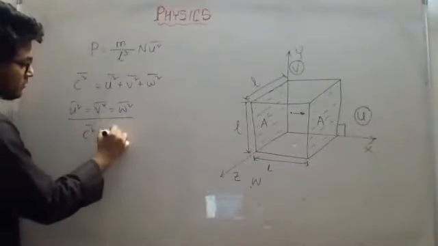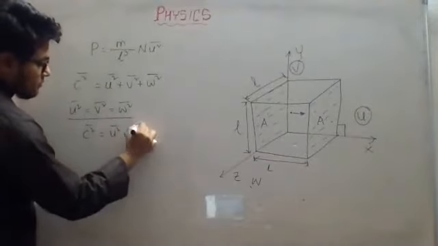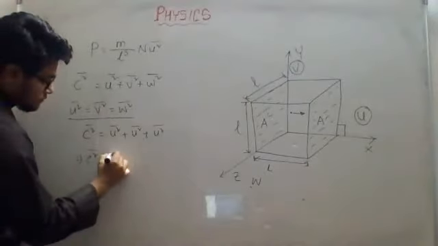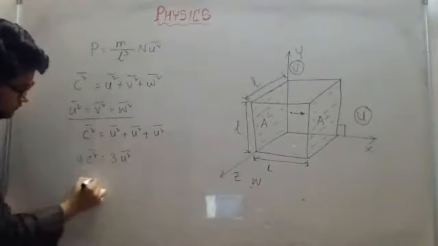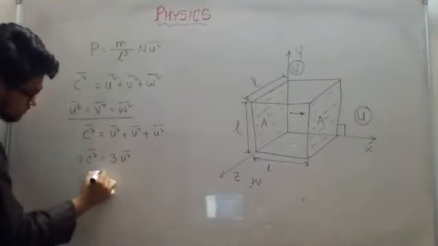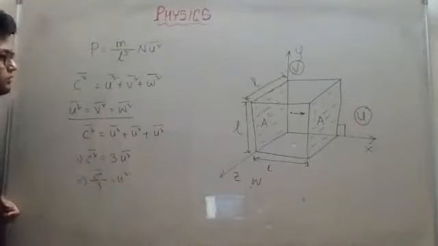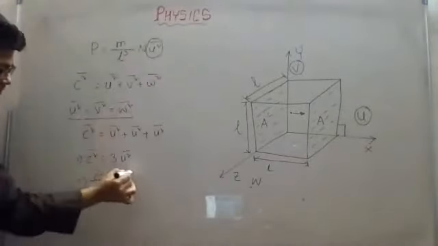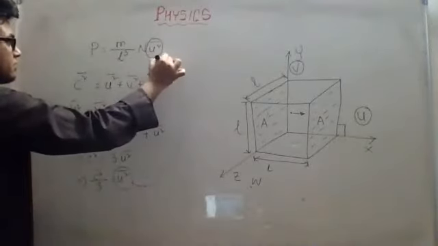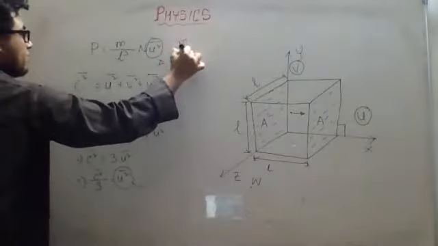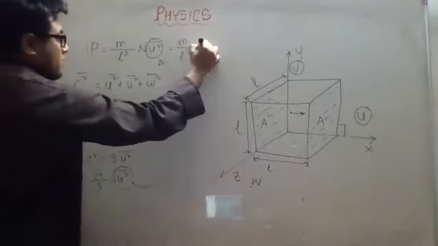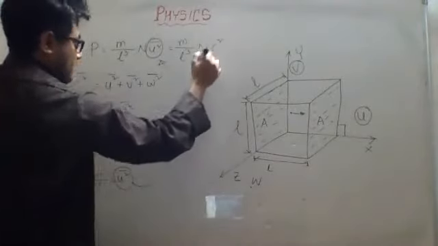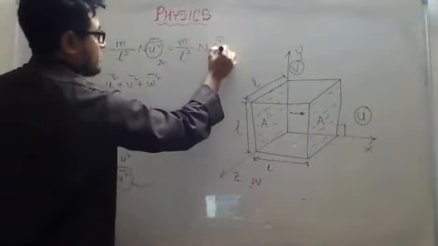This equation will become u square bar plus u square bar plus u square bar. Then c square bar is equal to 3 u square bar. If I change the side, c square bar divided by 3 is equal to u square bar. So now we will replace the value of u square bar here. Then it will become m by L cube into n into c square bar divided by 3.